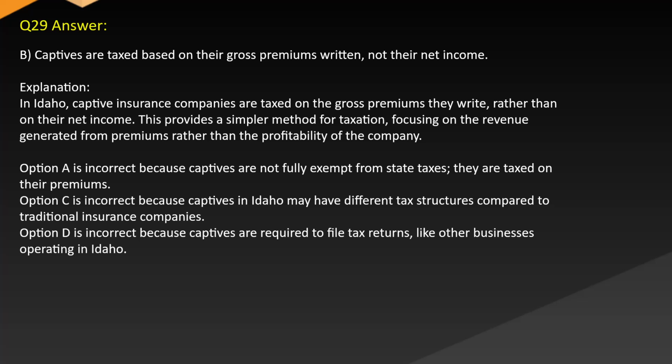Option A is incorrect because captives are not fully exempt from state taxes as they are taxed on their premiums. Option C is incorrect because captives in Idaho may have different tax structures compared to traditional insurance companies. Option D is incorrect because captives are required to file tax returns like other businesses operating in Idaho.